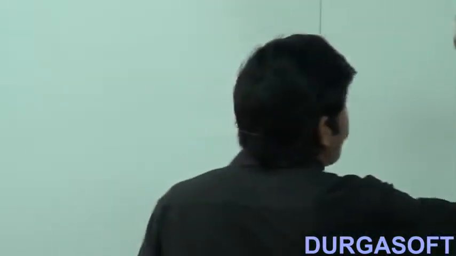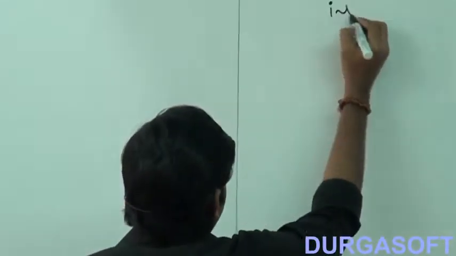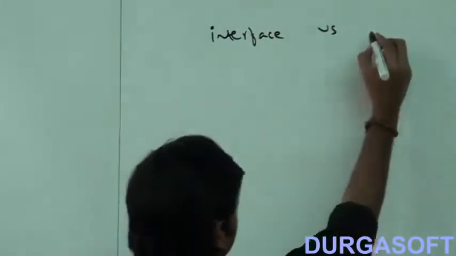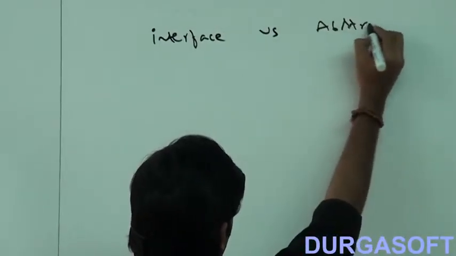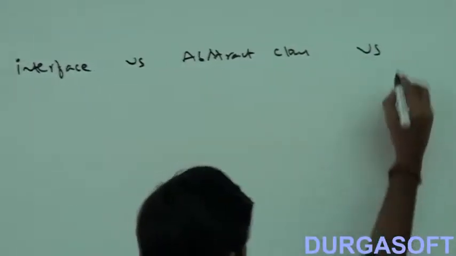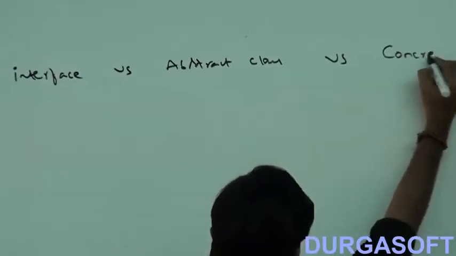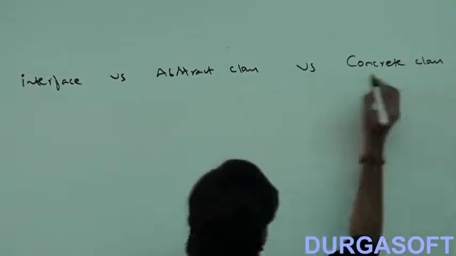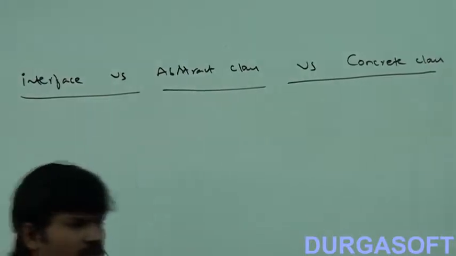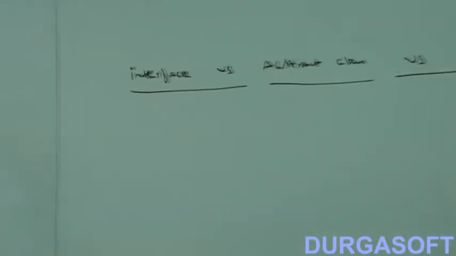Okay. Now we have to talk about interface versus abstract class versus concrete class. Here it is very simple.